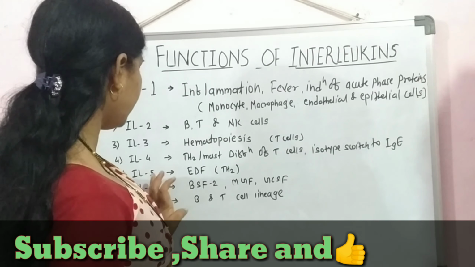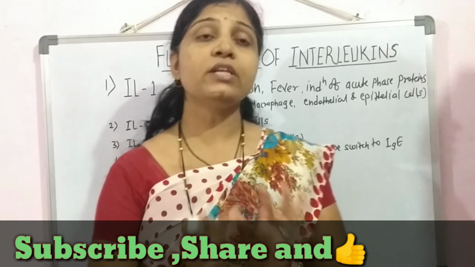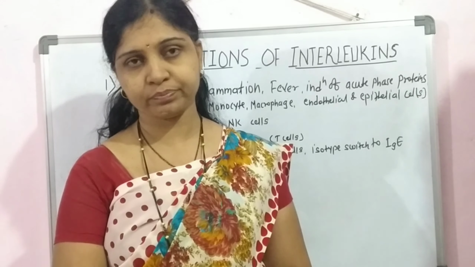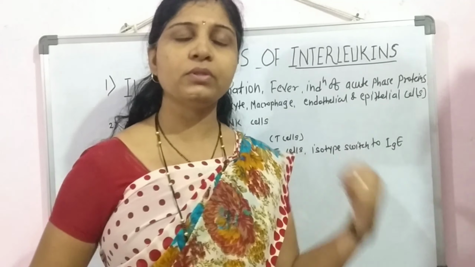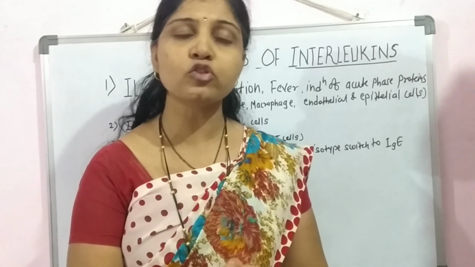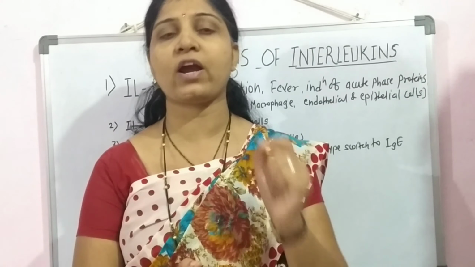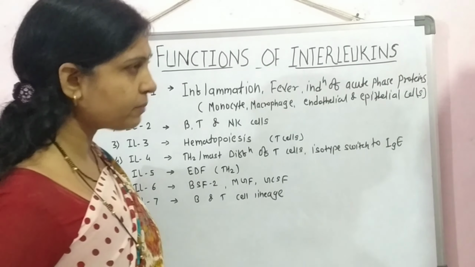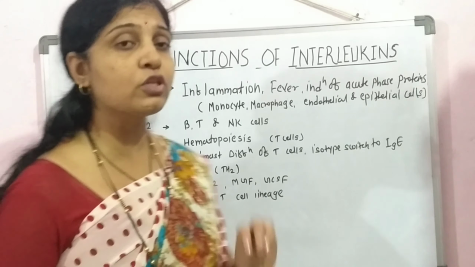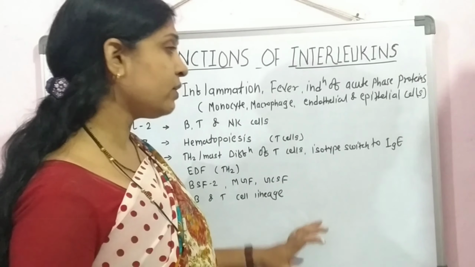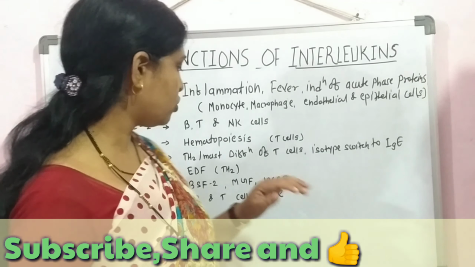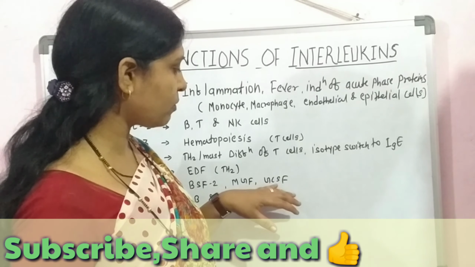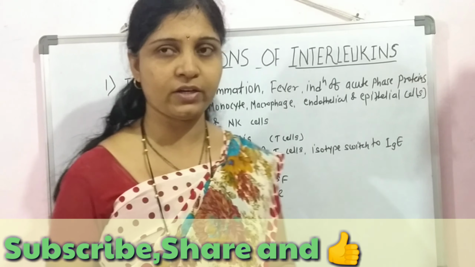The next one is interleukin 6. This interleukin 6 is responsible for the stimulation of the B cells. For that function it can also be known as B cell stimulating factor 2, that is the BSF2. Along with that, it is also responsible for the development of granulocyte and macrophage cells. So it can also be known as a macrophage growth factor,